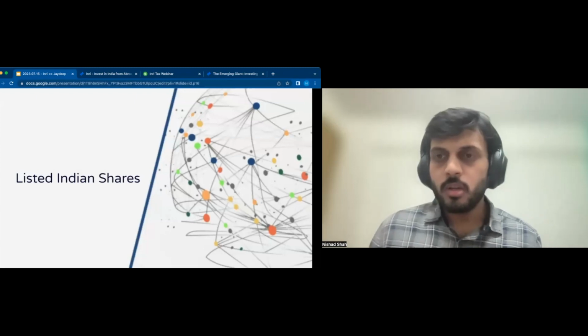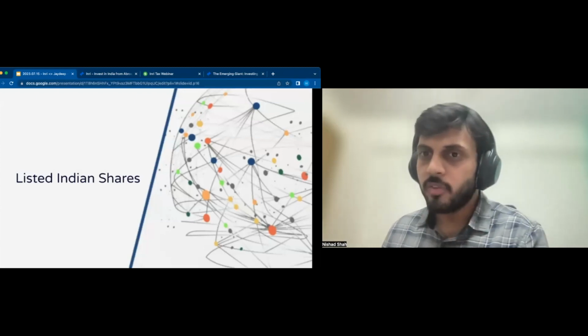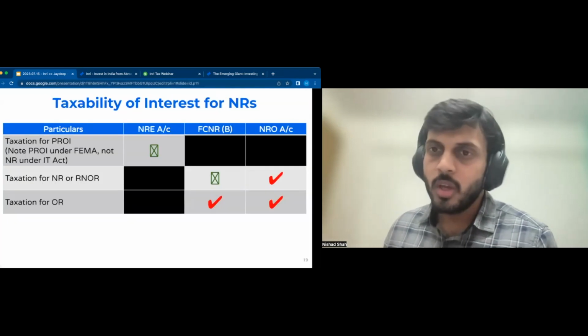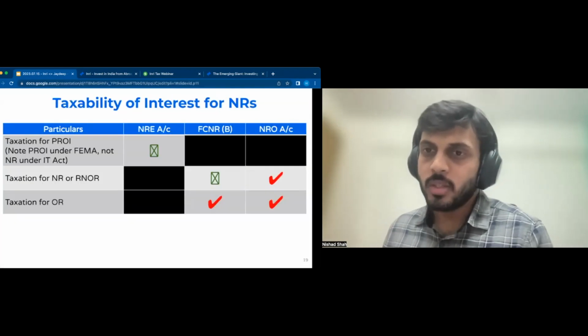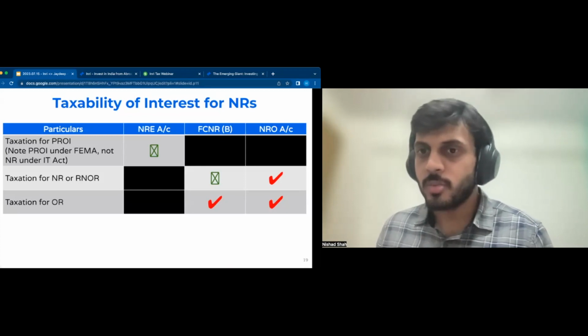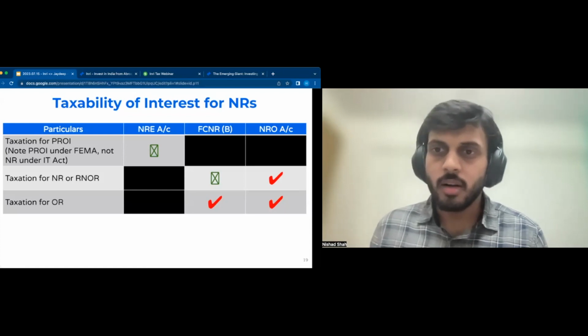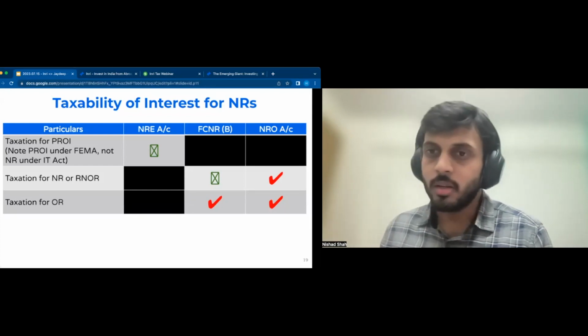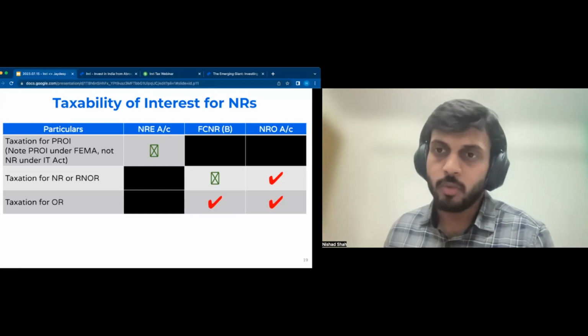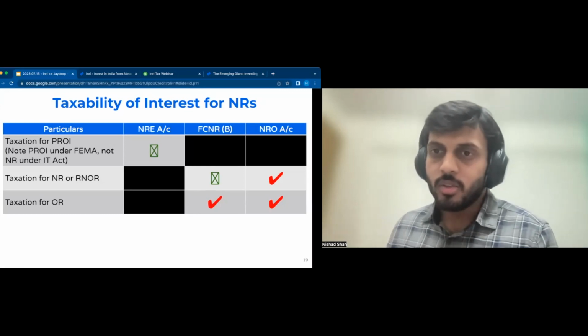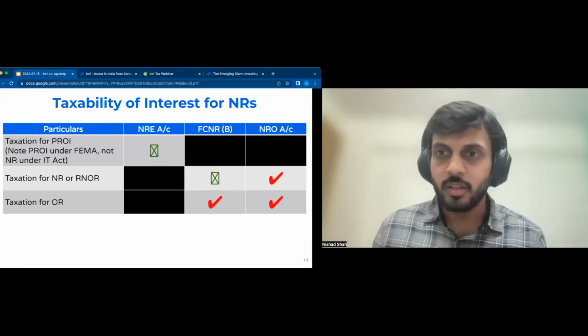Just one point on the taxability of NRE accounts, and we have seen a lot of NRI queries coming to us saying that they would want to invest, like put deposits in NRE accounts because it is not taxable in India. While that is true, as Jaydeep mentioned, unless you are living in a tax-free country, you will have to pay the tax in that country of residence. So do be mindful of that while you are calculating your FD returns, etc.